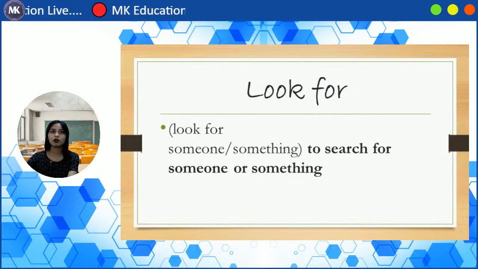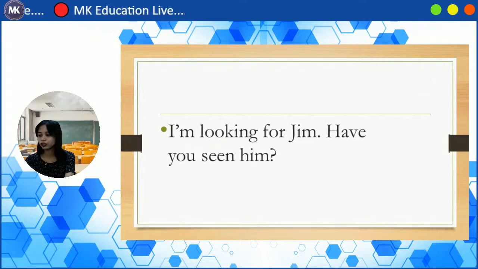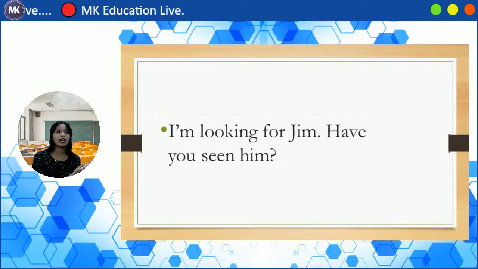And then we have here look for. When we say look for, maybe a person or something, it means to search for someone or something. You will look for your loved ones, you will look for a thing. We can also use that in a sentence like here: I'm looking for Jim. Have you seen him? For example, you are looking for someone, you're looking for Jim. Because now you are looking for Jim, you need to use the ing form. I'm looking for Jim. Have you seen him?